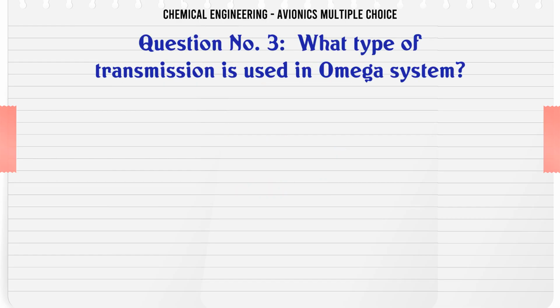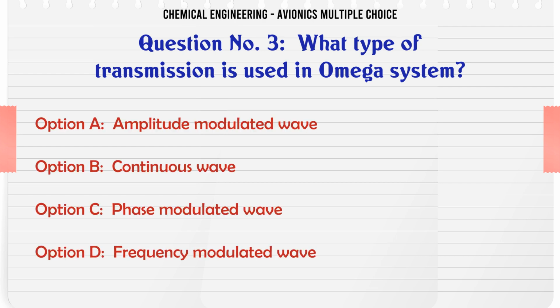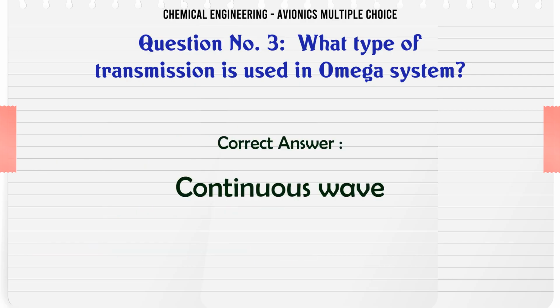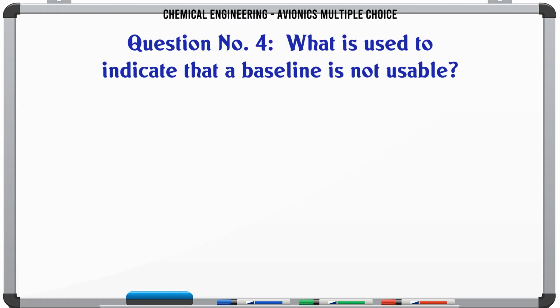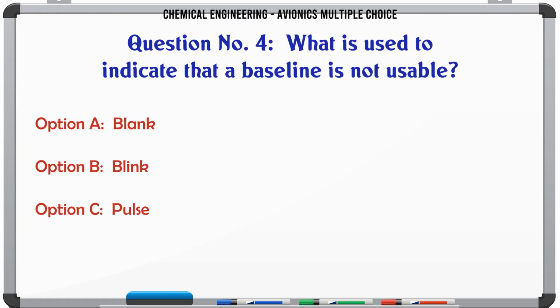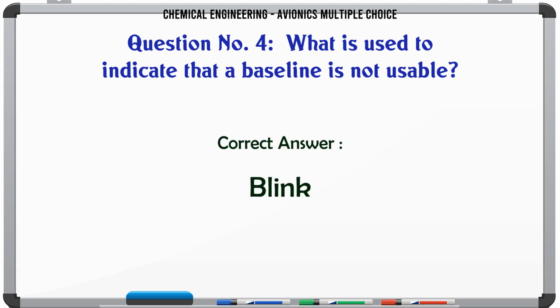What type of transmission is used in omega system? A. Amplitude modulated wave, B. Continuous wave, C. Phase modulated wave, D. Frequency modulated wave. The correct answer is continuous wave. What is used to indicate that a baseline is not usable? A. Blank, B. Blink, C. Pulse, D. Continuous wave. The correct answer is blink.